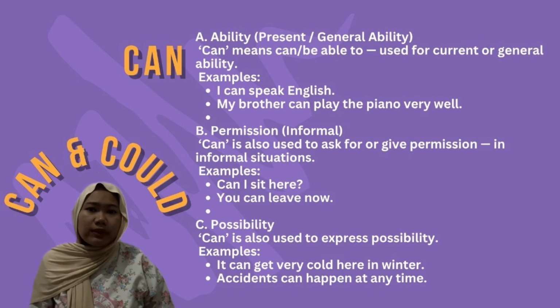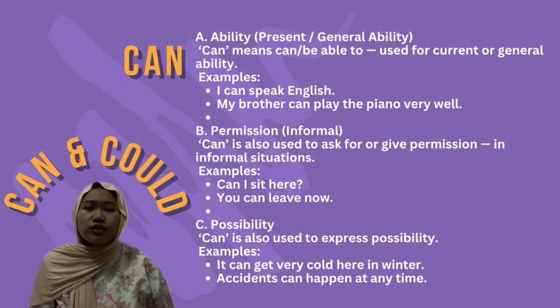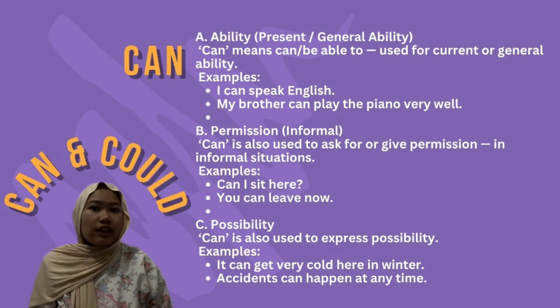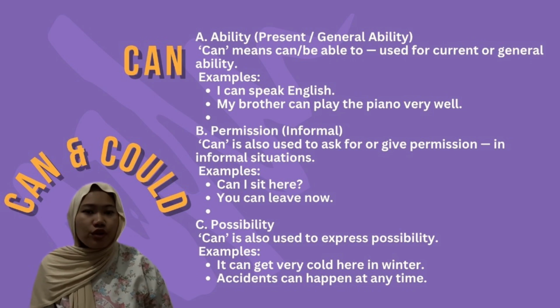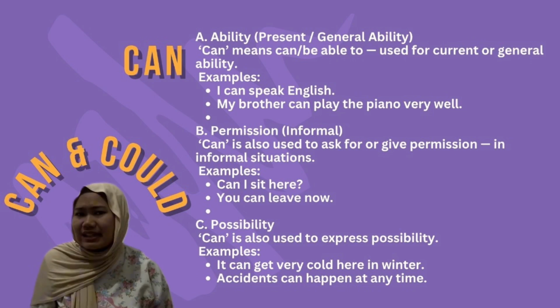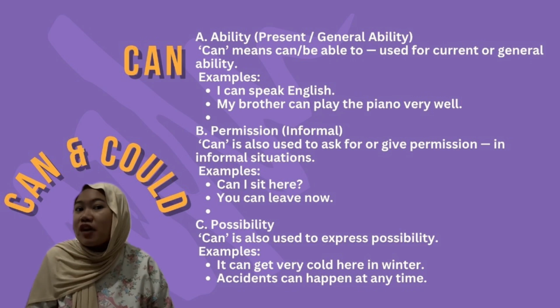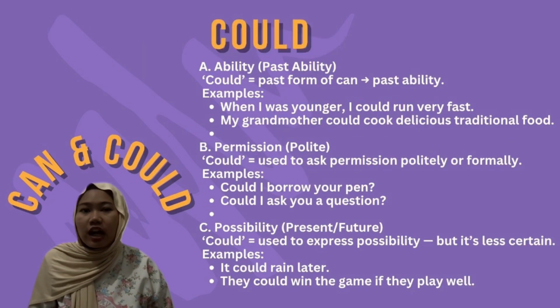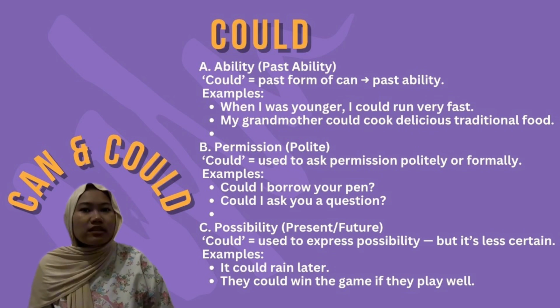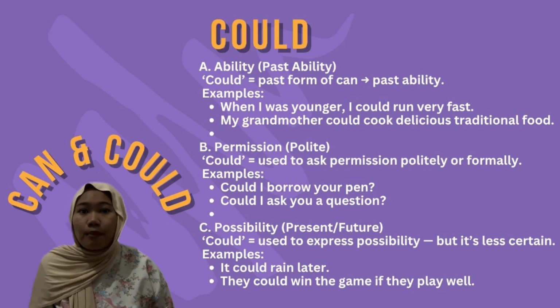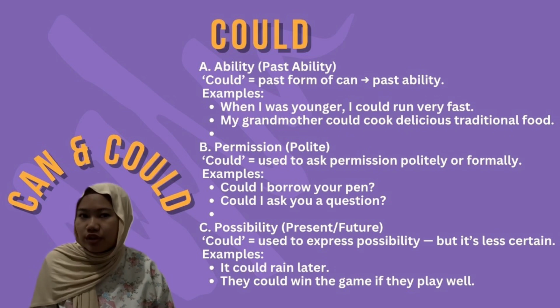And then possibility. Can is also used to express possibility. For example, it can get very cold here in the winter. Accidents can happen at many times. And then number 2, let's move to could. Could can express ability in the past, like when I was younger, I could run very fast. My grandmother could cook delicious traditional food.